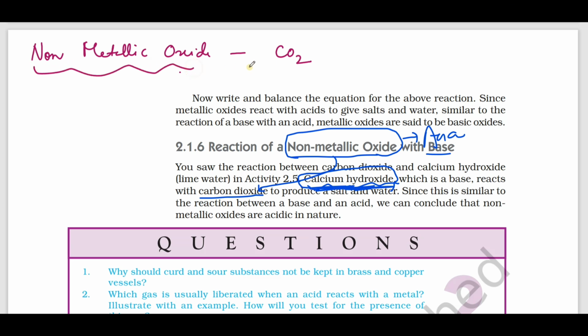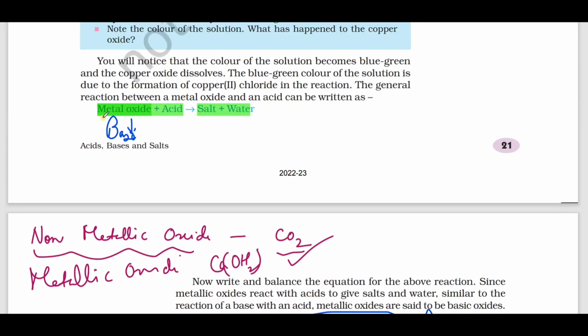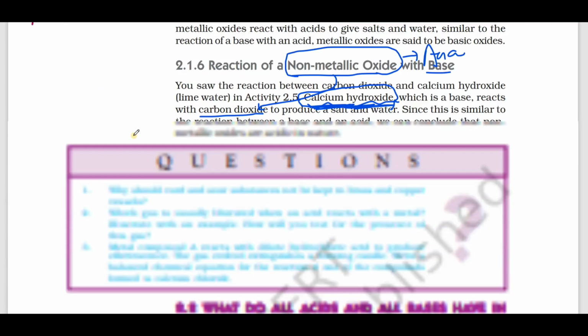Example for non-metallic oxide is carbon dioxide. Metallic oxide is calcium hydroxide. So let me conclude. Example for non-metallic oxide is carbon dioxide. Metallic oxide is calcium hydroxide. So non-metallic oxides are acidic in nature. Metallic oxides are basic in nature.